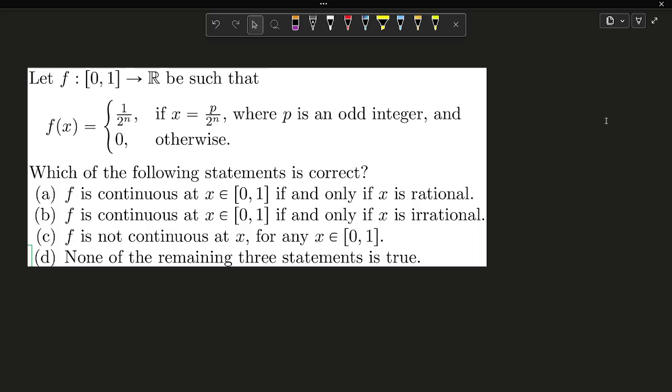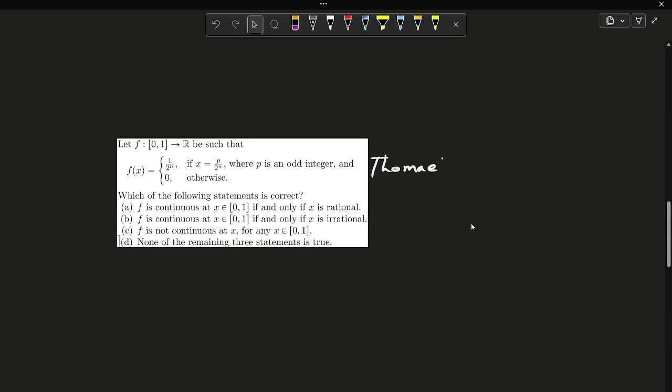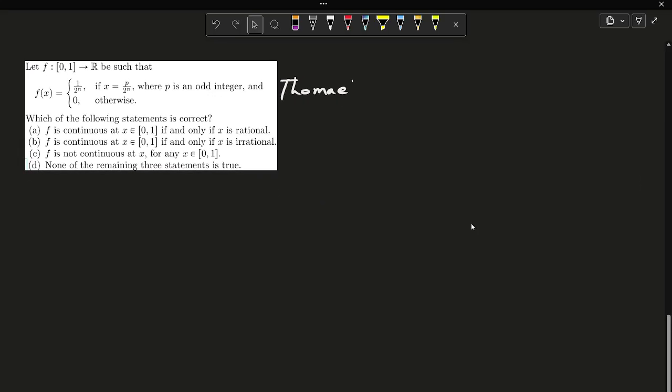We can see that this function is known as the raindrop function or Thomae function. There are some properties of it, but I want to do the question in a very basic way. So we are analyzing this function, and we aim to determine the points of discontinuity of f on the closed interval [0,1].